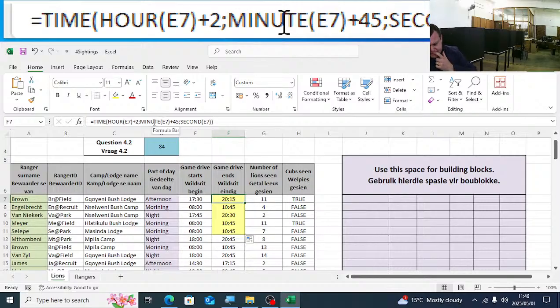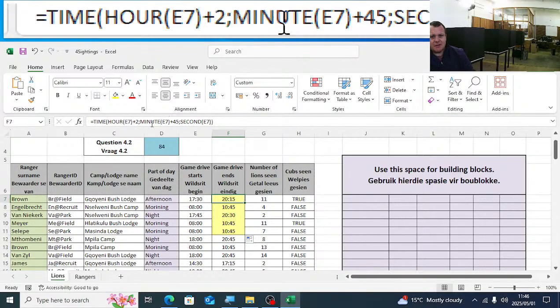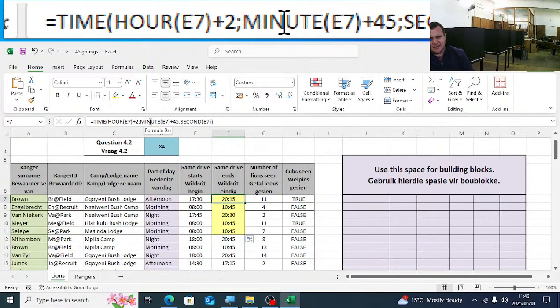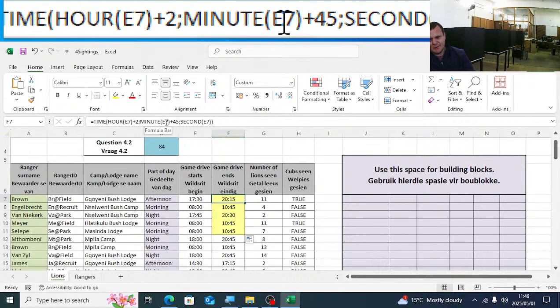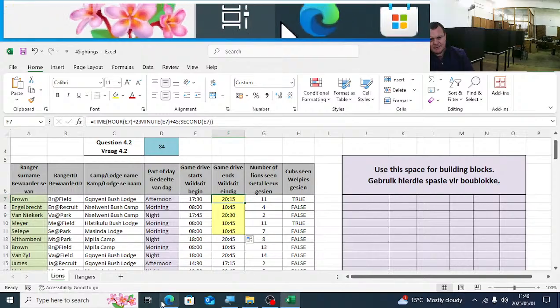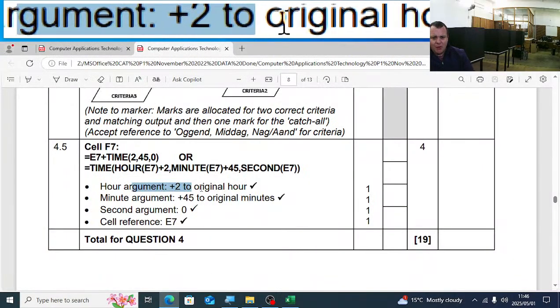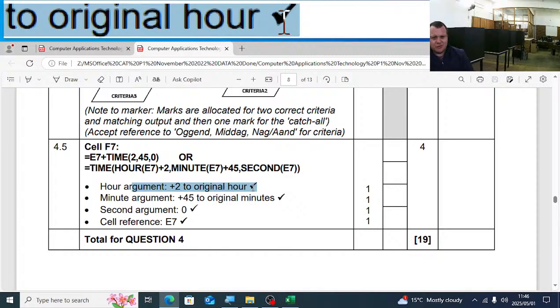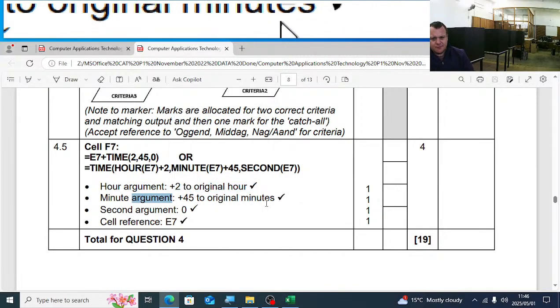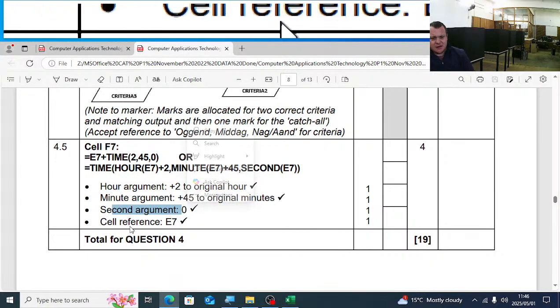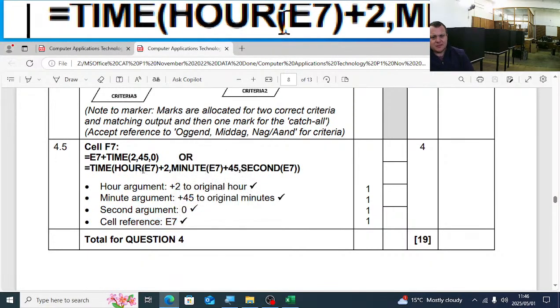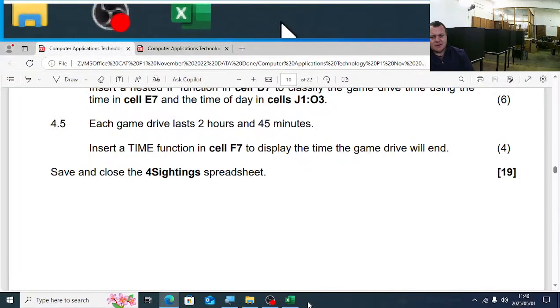Right. Happy? The time, the hour of E7 plus 2 hours, because the game drive is 2 hours and 45 minutes. And then we go into the minutes of E7 plus 45, and then we have seconds there. So you get an hour argument, 2 hours added to the original time, minutes 45 minutes added to the original time. Seconds argument is just 0, and then you have used cell reference E7 the whole time. This is a typical time question.